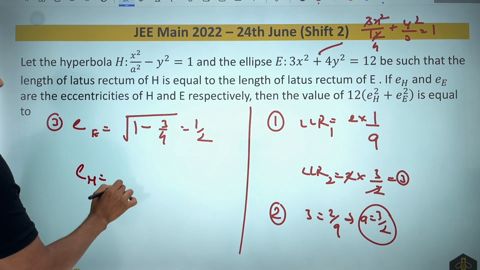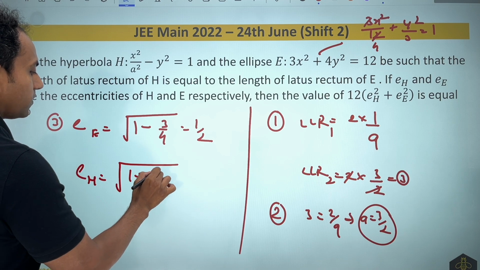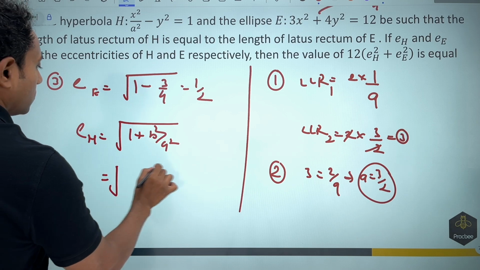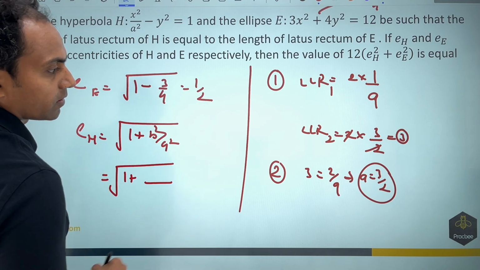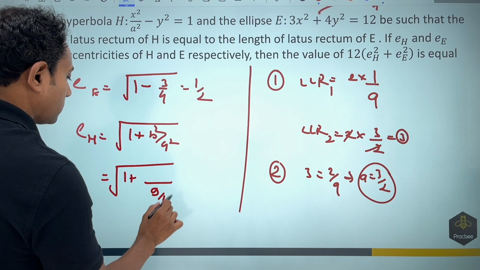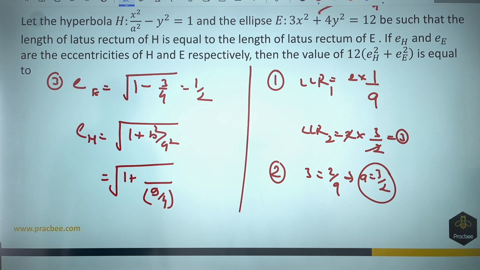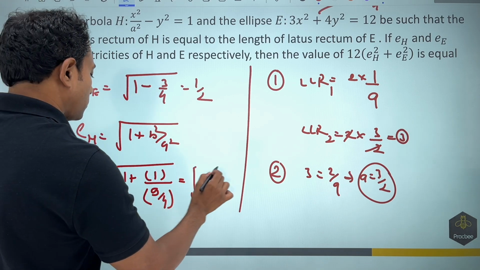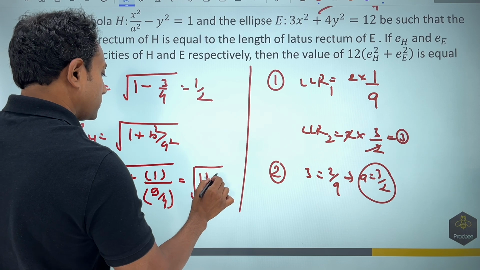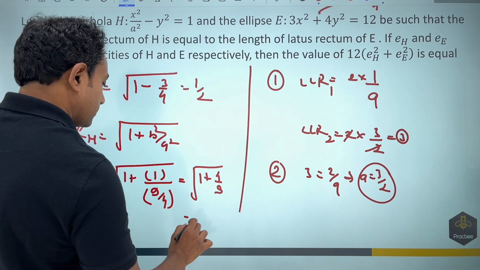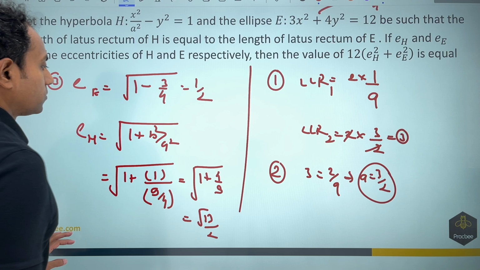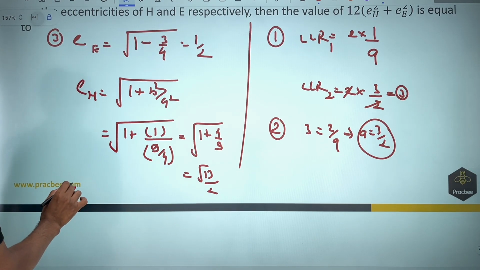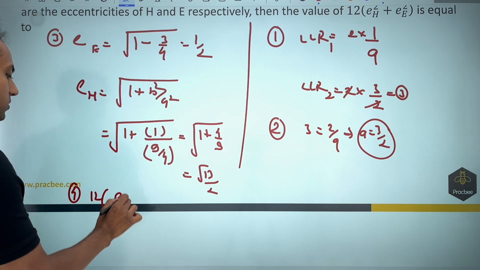E of hyperbola comes out to be root of 1 plus b square by a square. Now they have given you the value of a square, we have figured out, it is nothing but 9 by 4. What we want is the value of b. B in this case was already given. If you simplify, this is root of 1 plus 4 by 9. This comes out to be root 13 by 2.